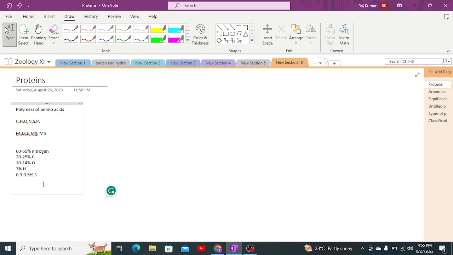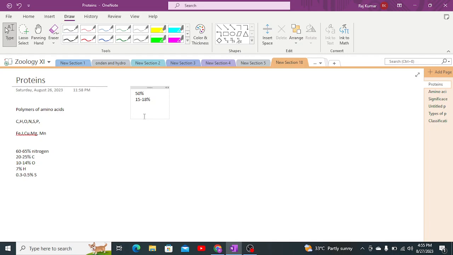This is the basic composition of amino acids. And proteins, why are these important? Because they form the basic structure and function of the human body and other organisms, because 50% of the dry weight of a cell is protein, as well as 15 to 18% of the protoplasm of the cell as a whole.